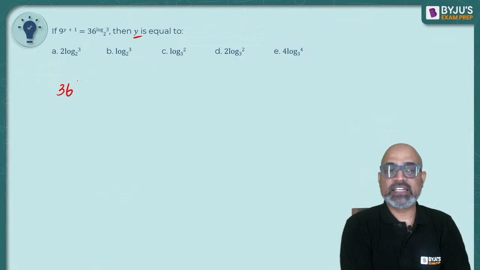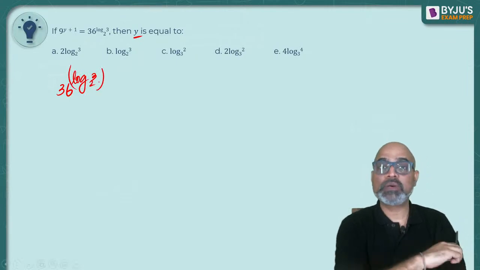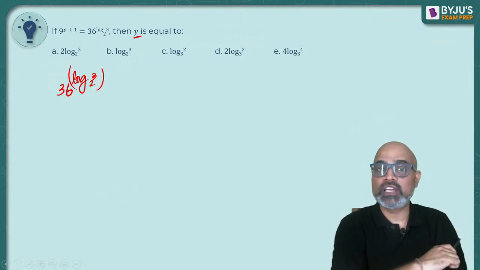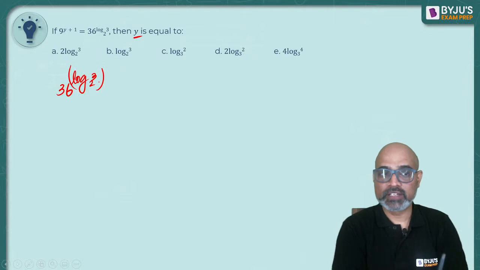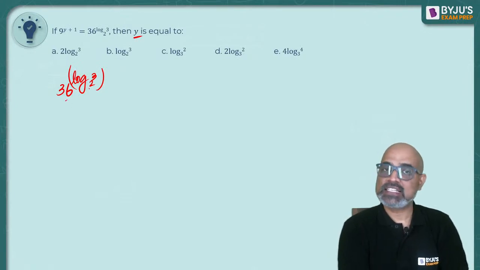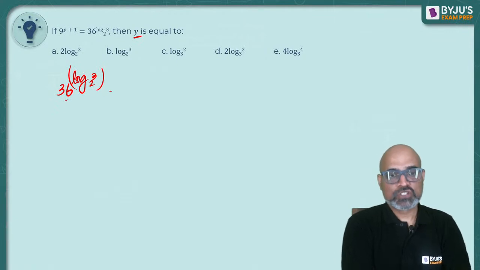Can we write the RHS, which is 36 to the power log 3 to the base 2? Remember the sixth property of log that we did today? I can interchange 36 and 3, no? No problem. So can I write 3 here and take 36 above?